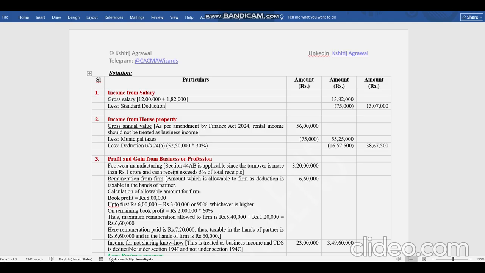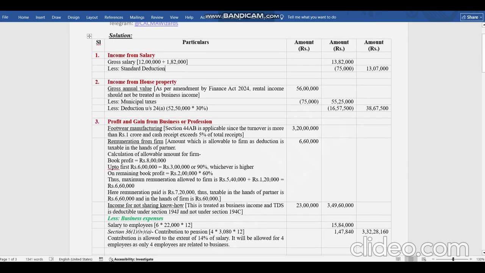Coming to the house property. House property cannot be treated as business, though the assessee wants to show it as business income or claims it to be business, but tax has to be calculated under house property income itself. So his gross annual value will be 56 lakhs. He will be allowed municipal taxes of 75,000 and standard deduction of 30%. So it will come to 38,67,500. So these two, salary income and house property, were plain.